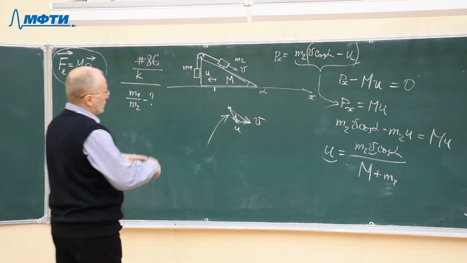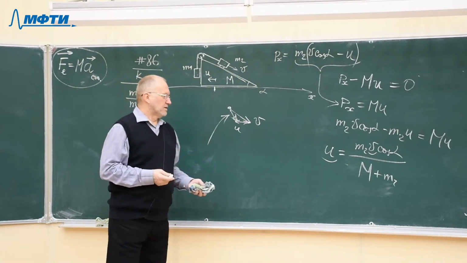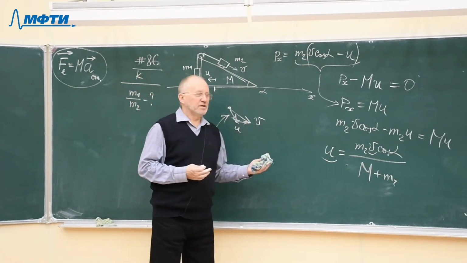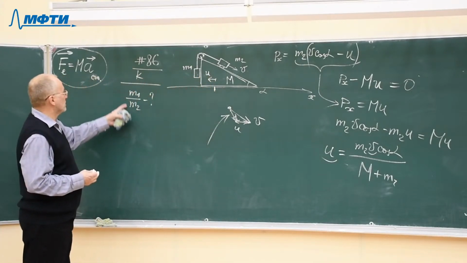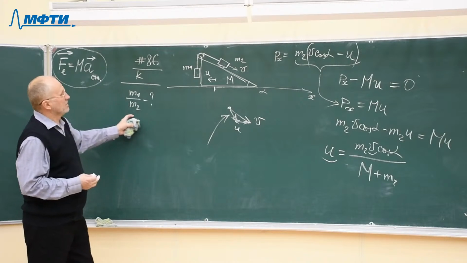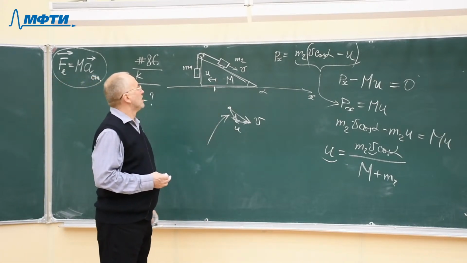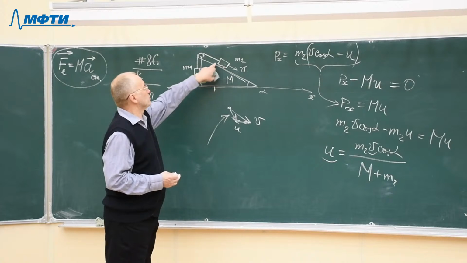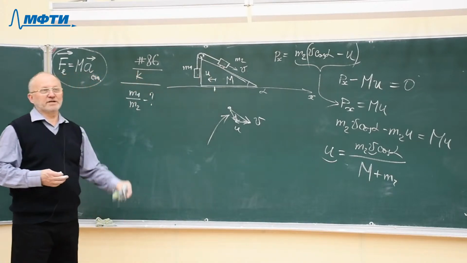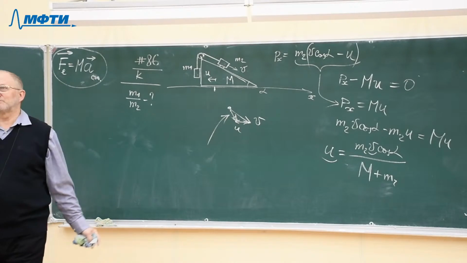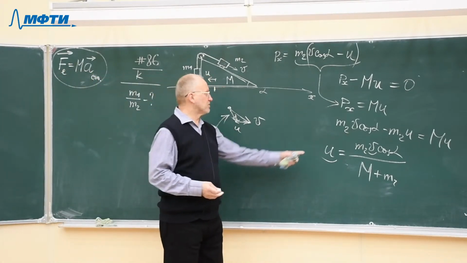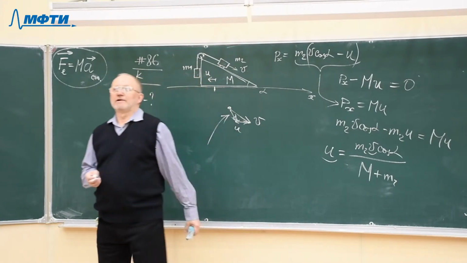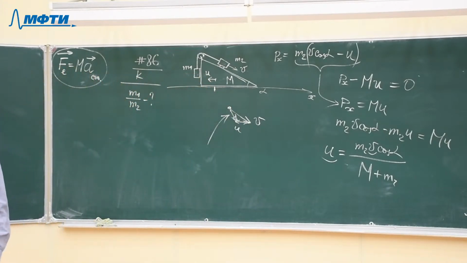But this is just some discussion of what's happening. It's not the answer to the question of our problem. The question is, at what relationship between the two masses the wedge will remain at rest if the coefficient of friction is given here. So we have not started the solution of this problem. We have just discussed what's going on here, what's happening, how the velocities are directed. We have just started discussing this problem. We have not solved it.